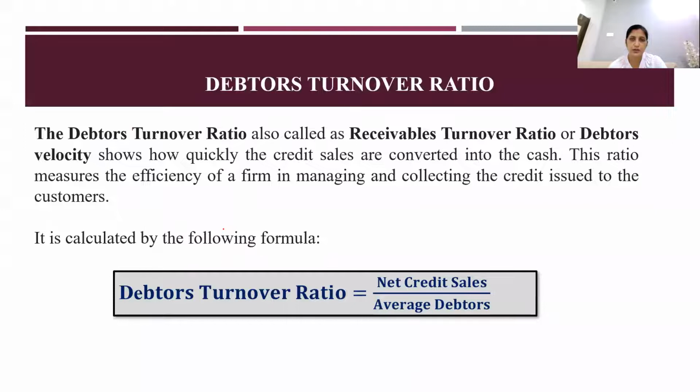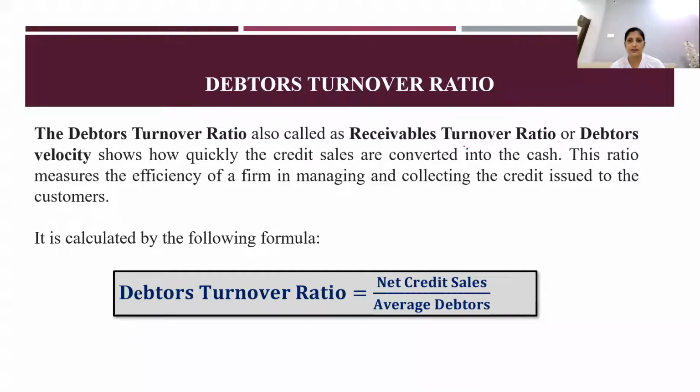So all of us know, and we have been studying since PUC about debtors and creditors. So today we'll study debtors turnover ratio. The debtors turnover ratio, also called as receivables turnover ratio. Who are the debtors? Our debtors, they are your assets. Bills, receivables, they are your debtors. It is always on the current asset side. Okay, they are our assets.